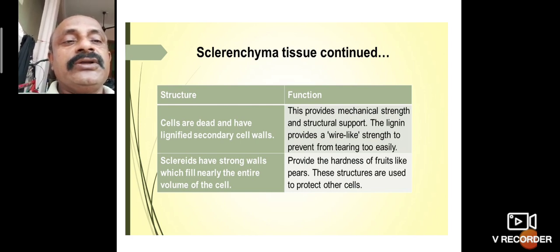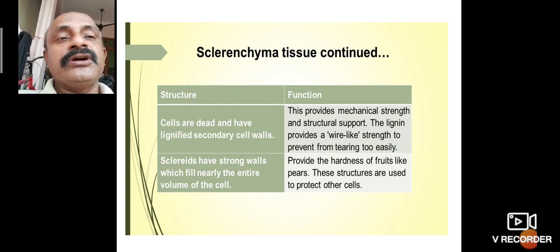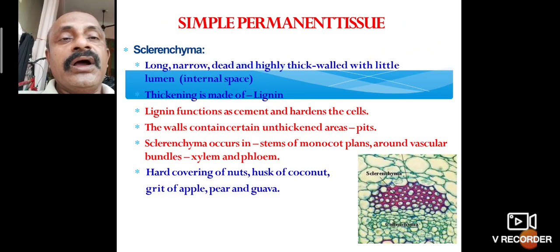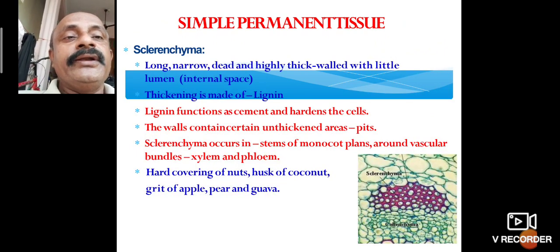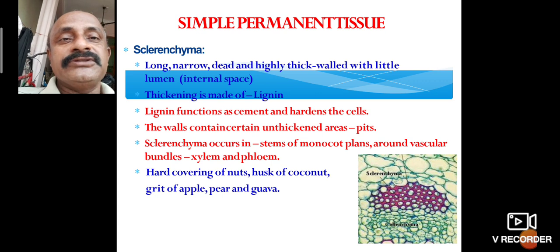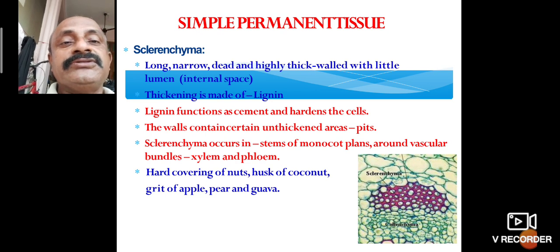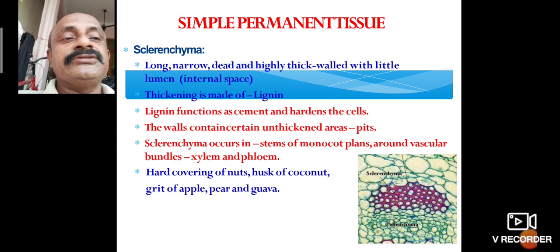These structures are used to protect other cells. That is called sclerenchyma tissue. Sclerenchyma tissues are long, narrow, dead cells with highly thickened walls and a very small lumen, meaning the open space is small. Lignin cements and hardens the cells. The walls have unthickened areas called pits.